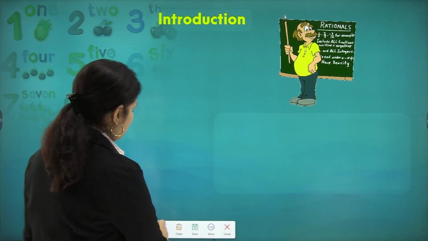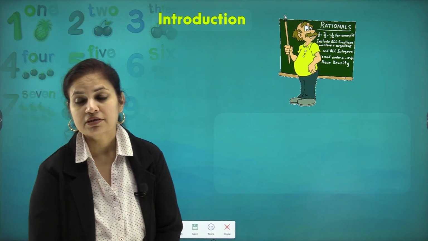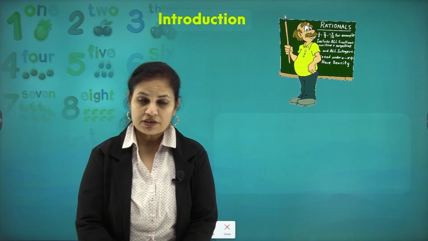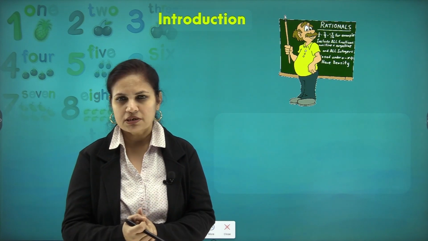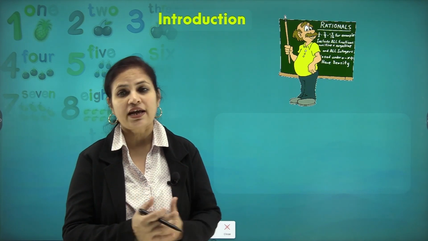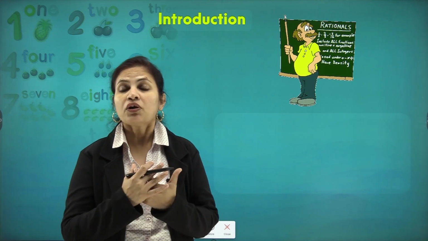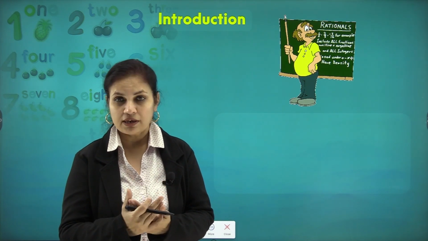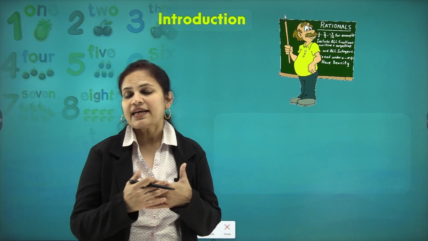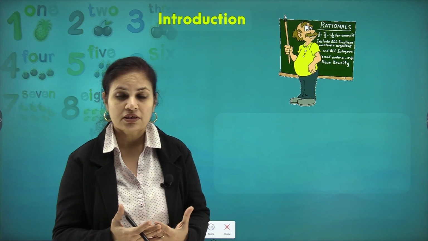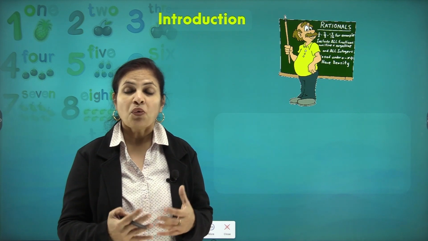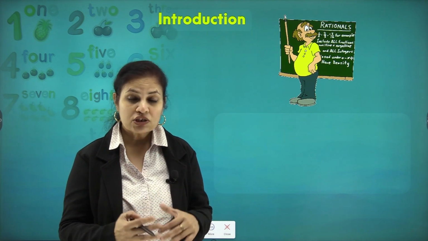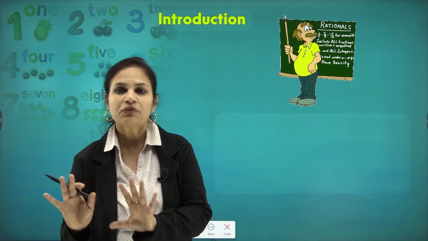Now, coming to rational numbers. What are rational numbers? The numbers that we have studied so far, the natural numbers, the whole numbers, the integers, fractions and decimals, are all grouped as rational numbers. So when I am saying a set of rational numbers, what does a set mean? A set means a collection of well-defined objects or numbers which belong to the same group.